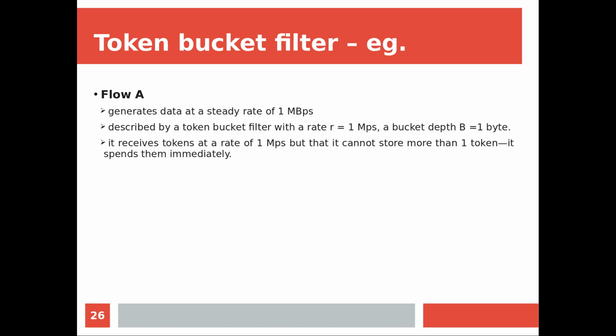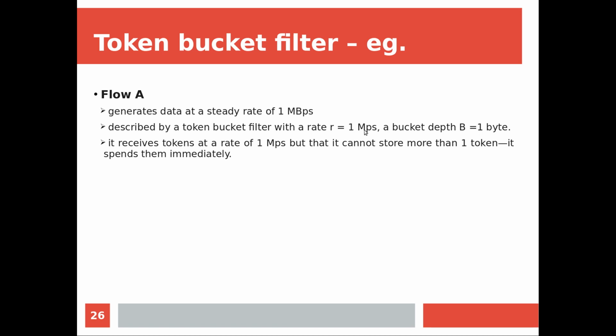Here I have given a typical example, say flow A. I am describing the particular flow like this. It is generating data at a steady rate of say 1 megabit per second. That means every second the flow is generating say 1 megabyte. Now on the same machine which is generating the flow, we are using the token bucket algorithm, described by a token filter with a rate of 1 megabit per second and a bucket depth of say 1 byte. What does it mean? In every second 1 mega